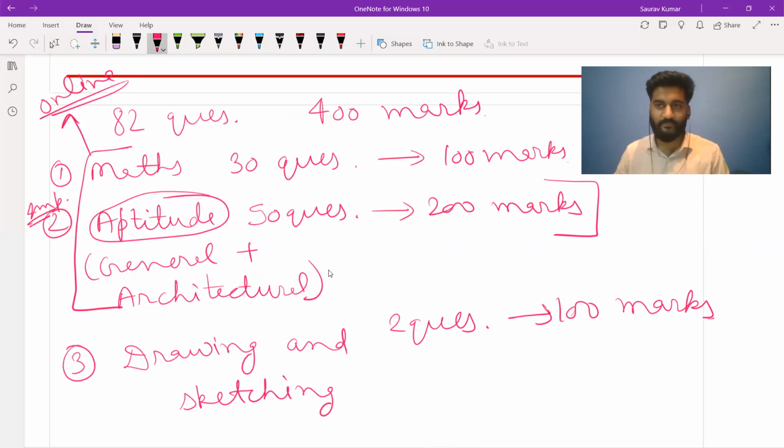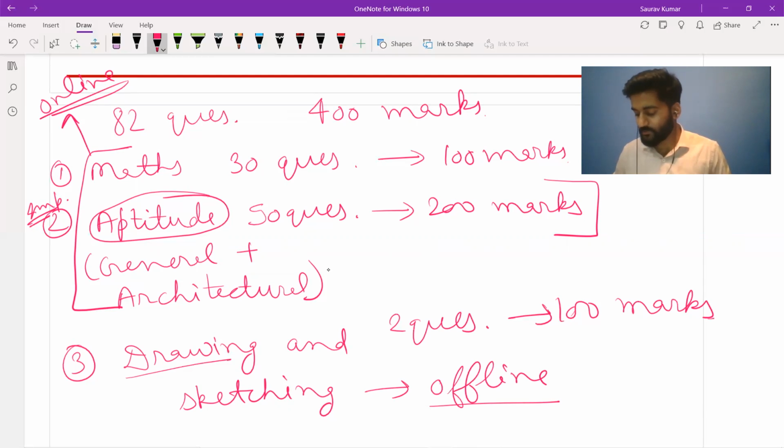You need to do them in your system, online, on a computer. Next, the drawing and sketching part is offline. That means you will get paper, you need to bring your own stationery, and you need to draw the questions that are given under this head. So you will get 2 such questions.